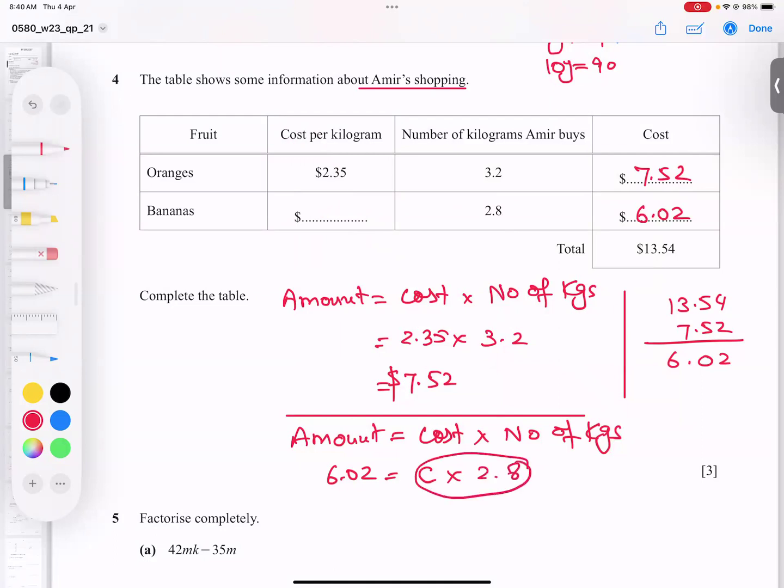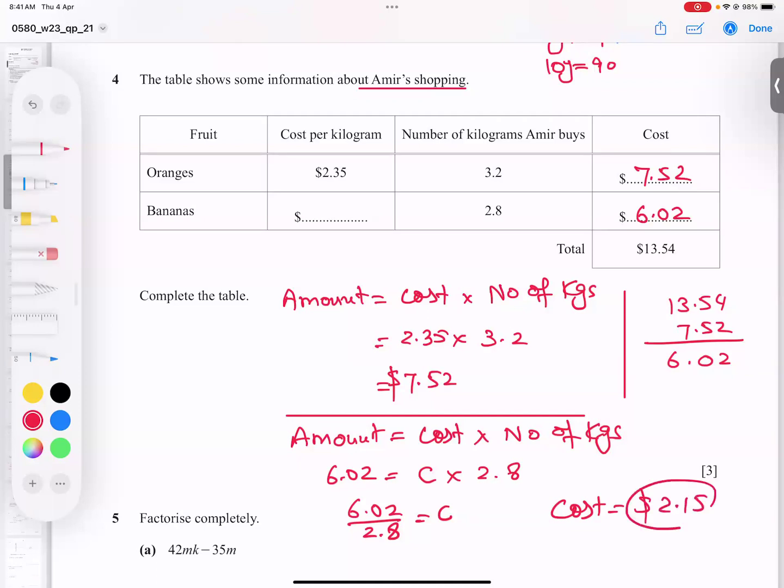This is multiplying with C. And if you want to bring it to the other side, what will you do? It will divide. So 6.02 divided by 2.8 gives us the cost. So the cost is finally coming to $2.15. So I can plug it in here.